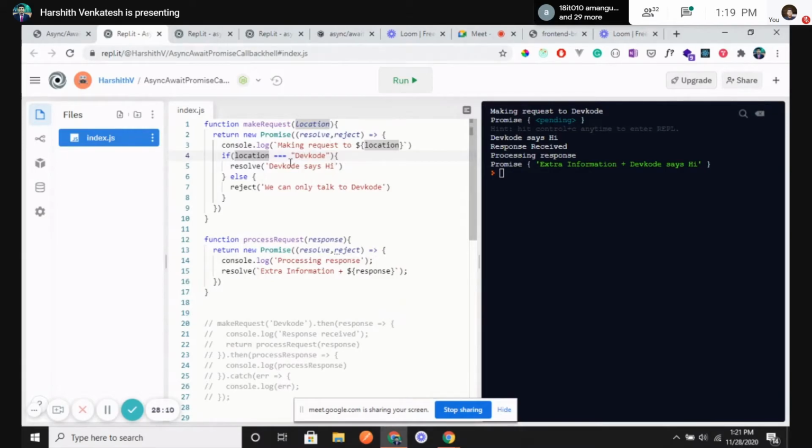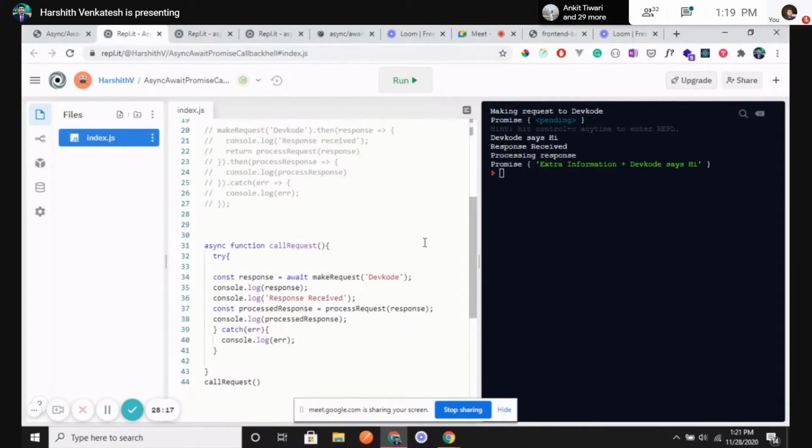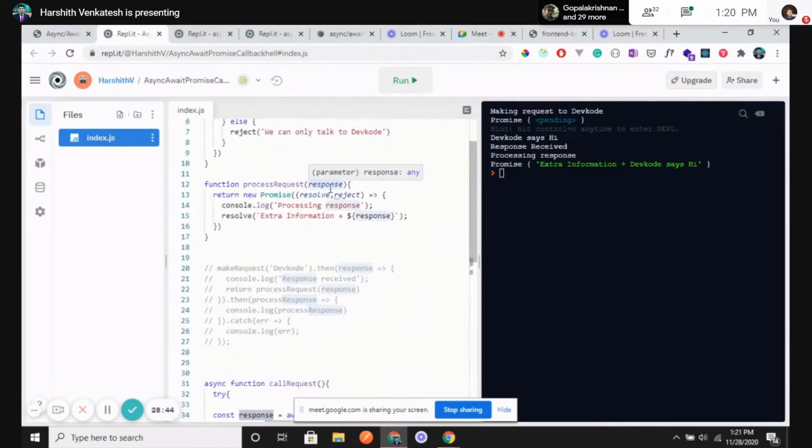Since you're matching the parameter, whatever the condition is being asked for is being met easily. So I'm saying dev code says hi, which is console.log response. Once I get this response, I'm telling response is being received. So we know that now the response is present. What is the next step? I need to pass whatever response I got from this promise result. I am sending it here as a parameter. So I'm calling this function process request and I'm passing whatever response I got over here.